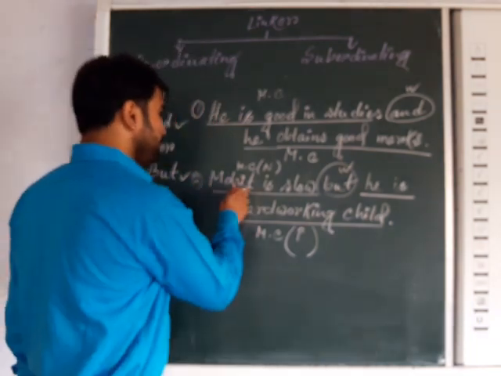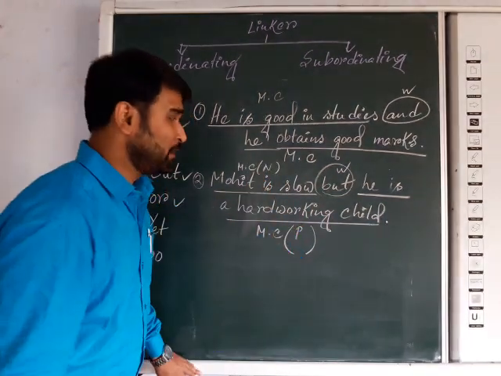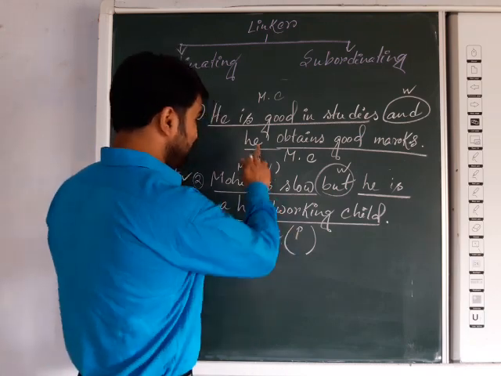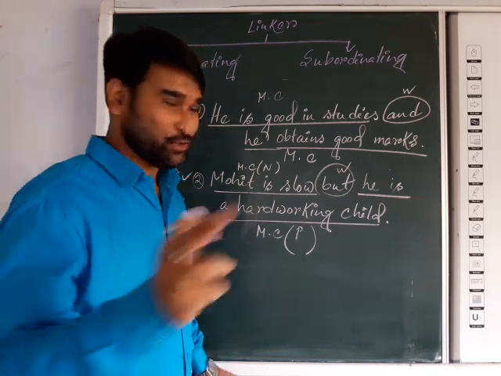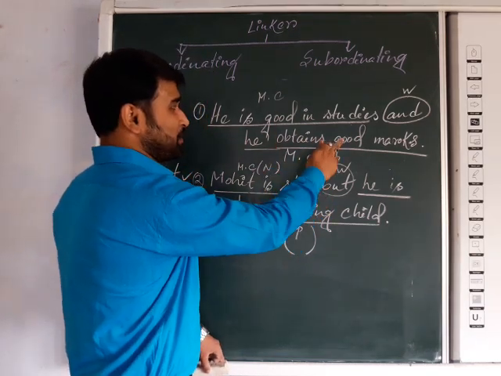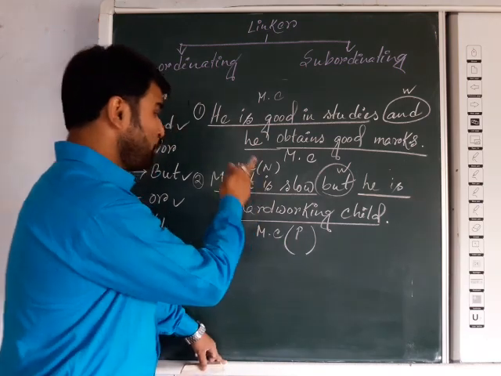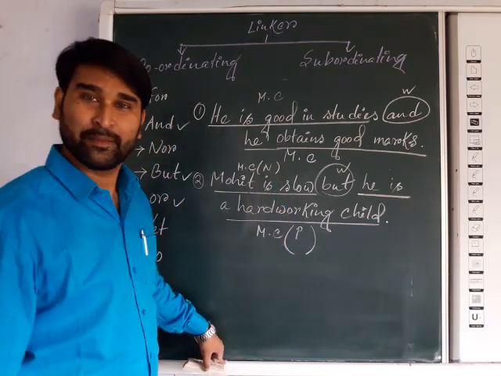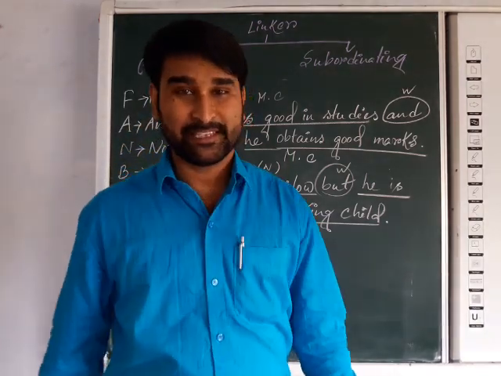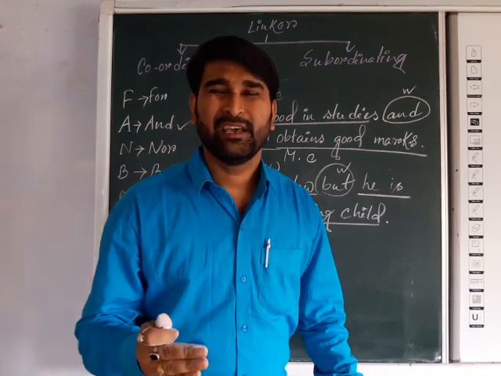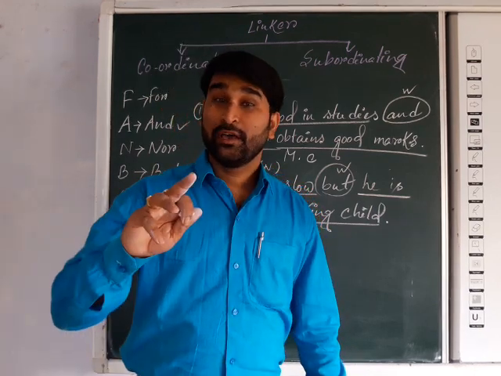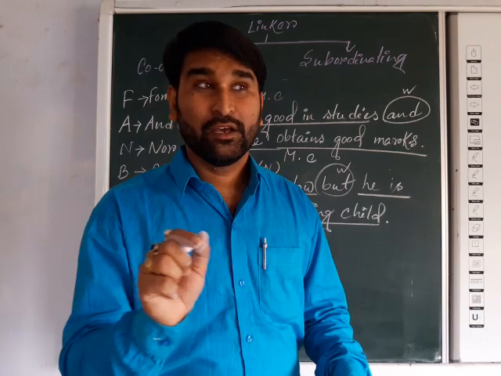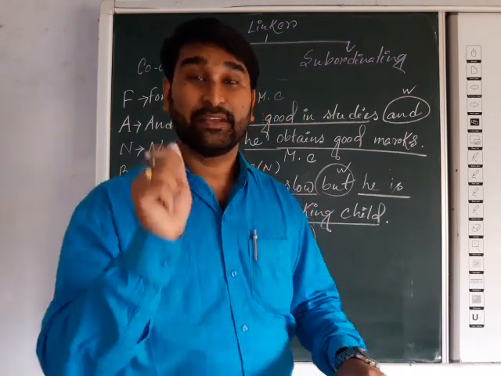It may be that the previous one will be positive and the next one negative, or the previous one negative and the next one positive. But if both are positive or both are negative, then "and" will come. So "and" means both positive or both negative will be joined, but "but" means one negative with one positive, or one positive with one negative. Suppose Ram is good in studies, but his behavior is not so well. His behavior is not so well is negative, and the previous one is good in study. So whenever you join two contrasting or opposite ideas or statements, then "but".